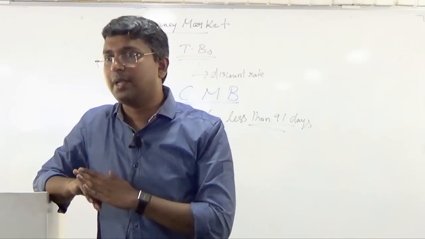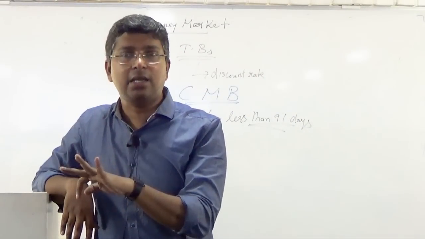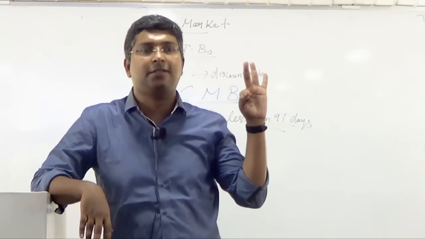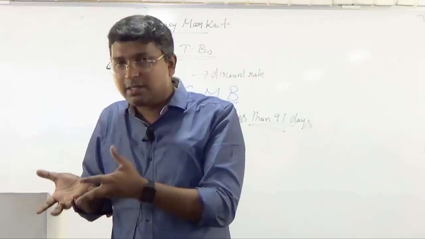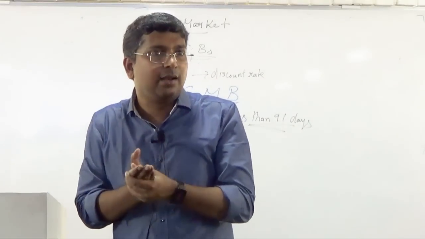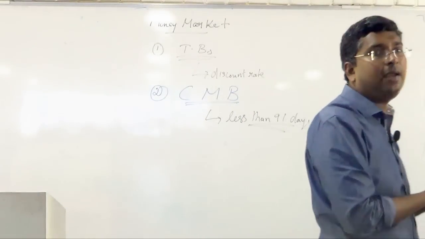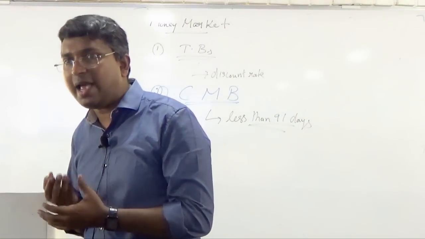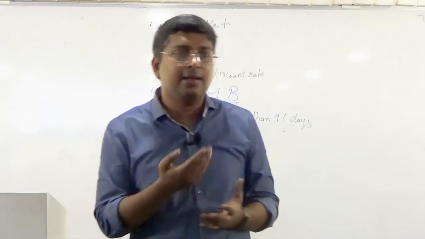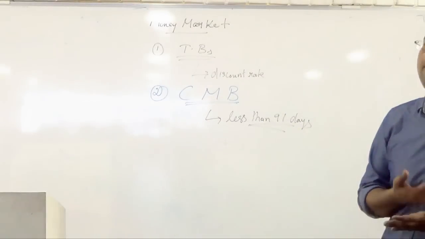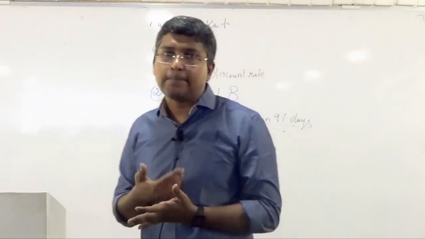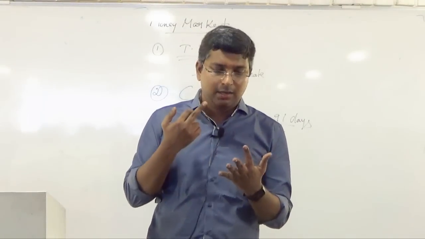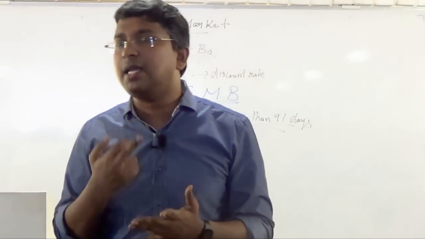Second thing is, this tradable government security is mainly used by banks for SLR activities. I told you that under SLR, the bank has to keep a certain portion as government securities. It is basically this dated government security that banks normally keep. Okay. So these are the three major things, just have an idea: treasury bill, cash management bill, and dated government security.